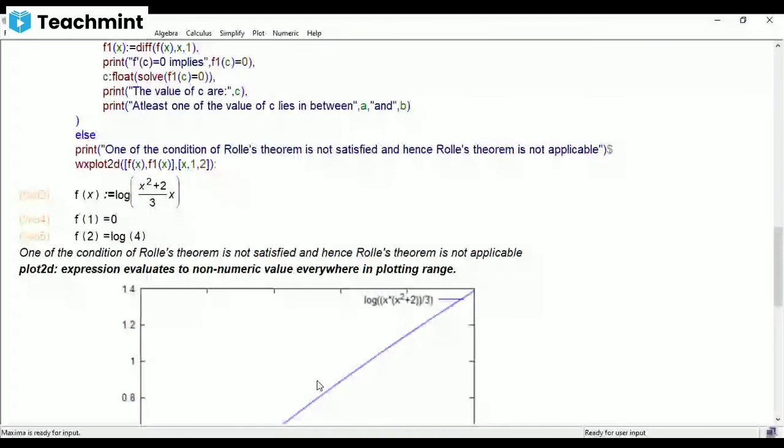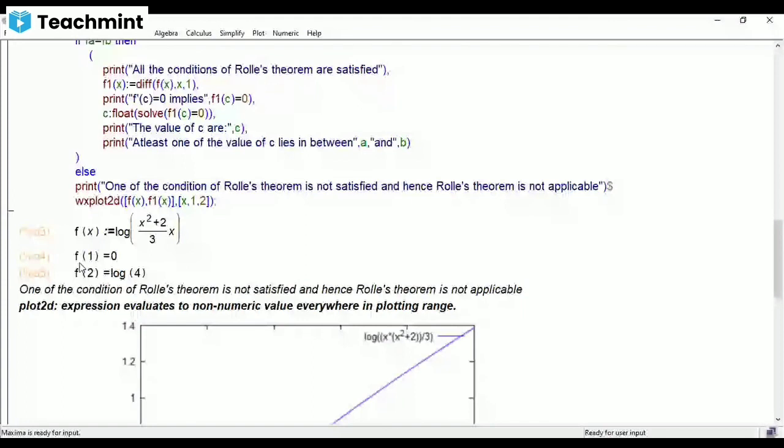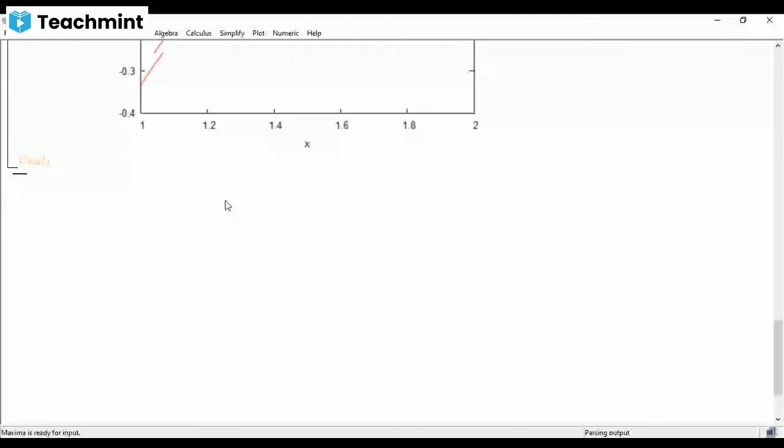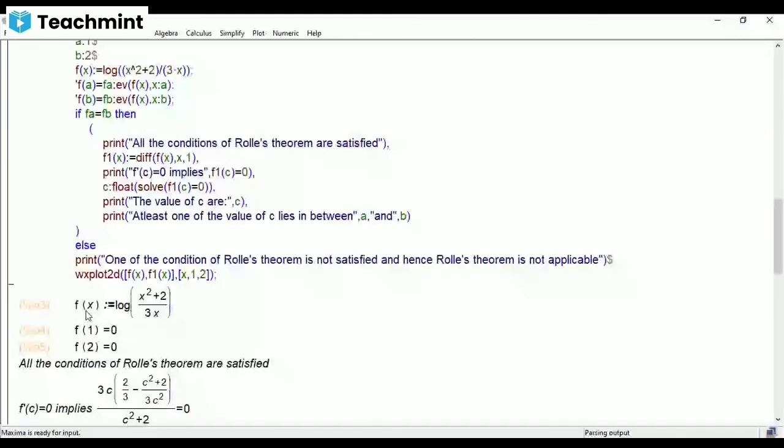See, here, it is taking this one as x square plus 2 divided by 3. So you just put a bracket for the denominator also. Now see. This is your f of x, which is equal to log of x square plus 2 divided by 3x. Your f1 of c is also 0. f2 of c is also 0. f dash of c equal to 0 implies this.